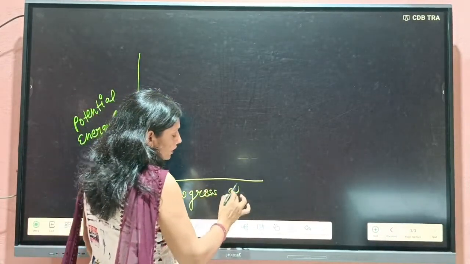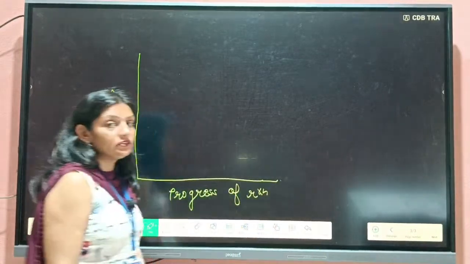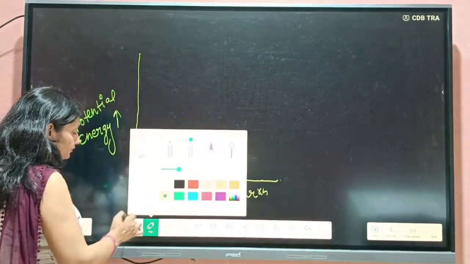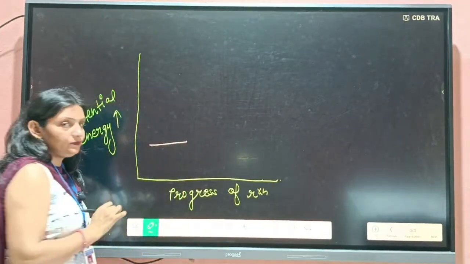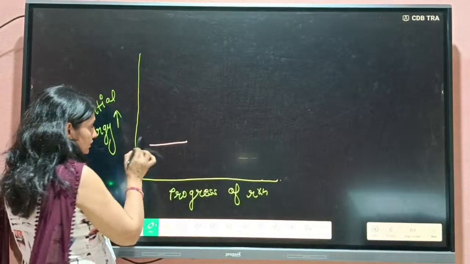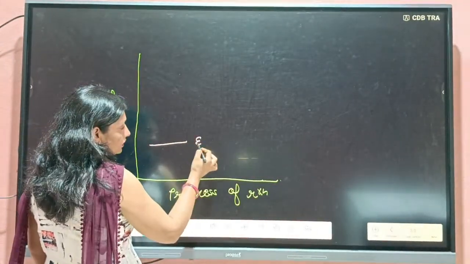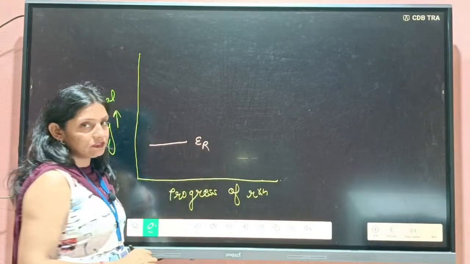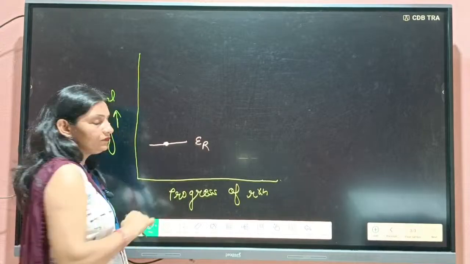Let us consider we want to do a reaction and this is the energy of the reactants, which means reactants have this energy level.